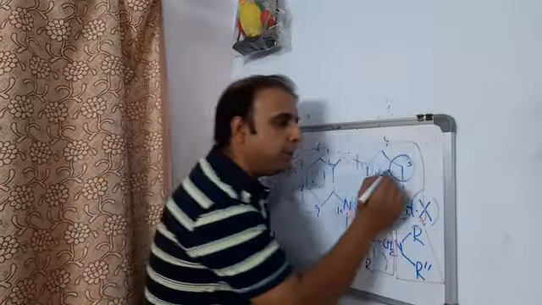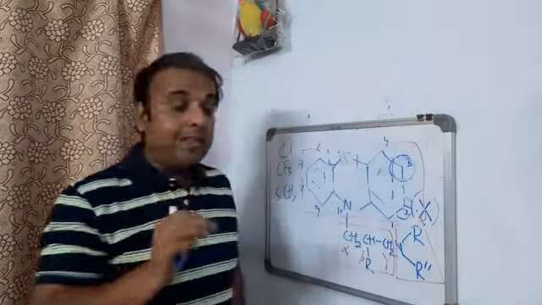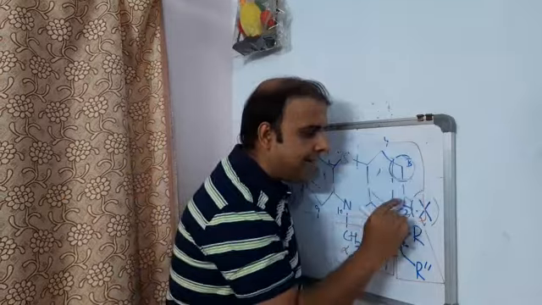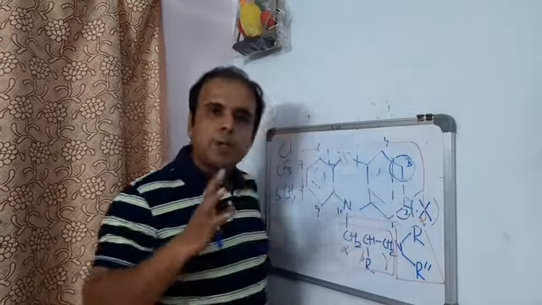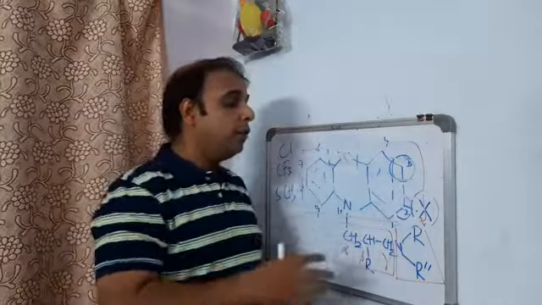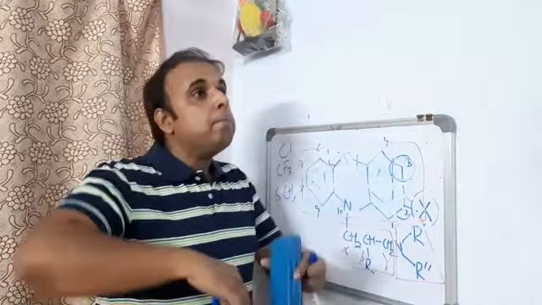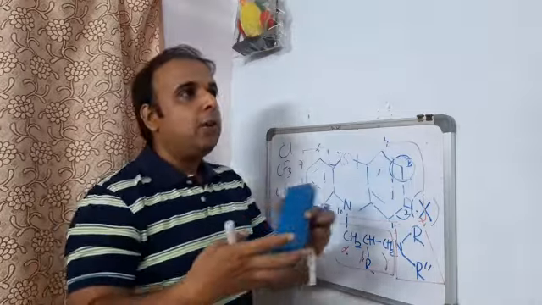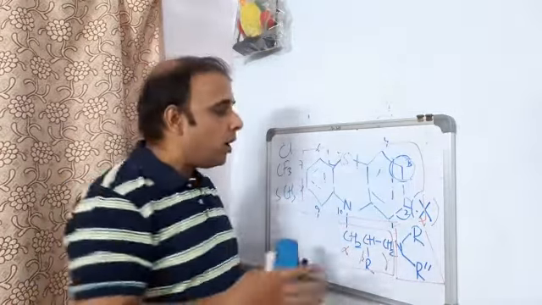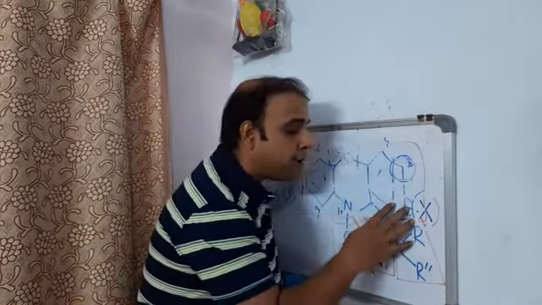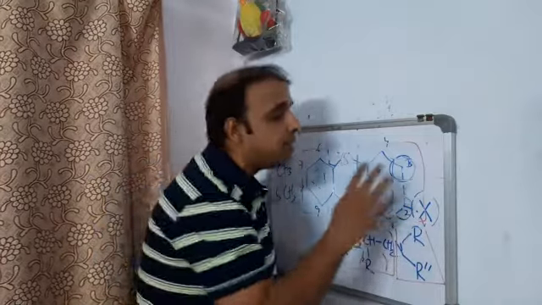Now, coming to the third position, as I mentioned, both second and third can accept substituents. I want to focus on which area is more prone to accepting substitution, and whether it is better than the other.